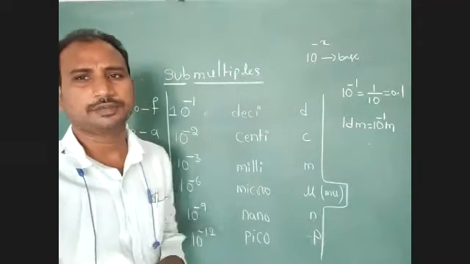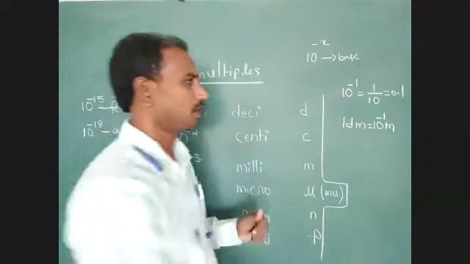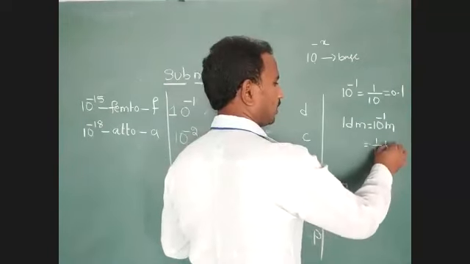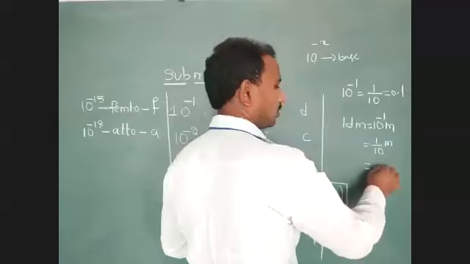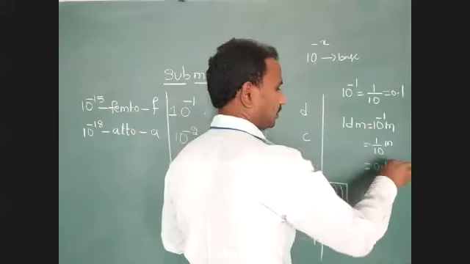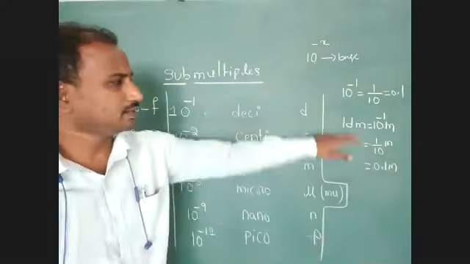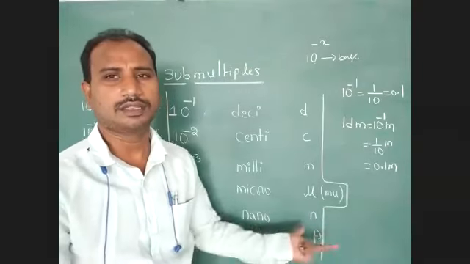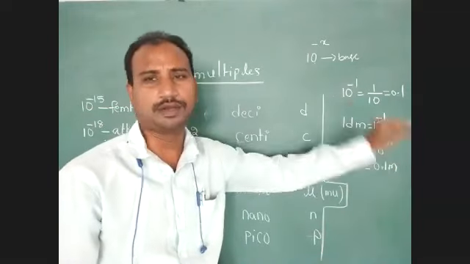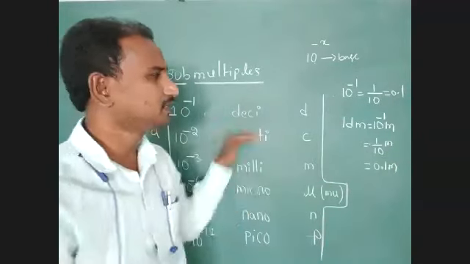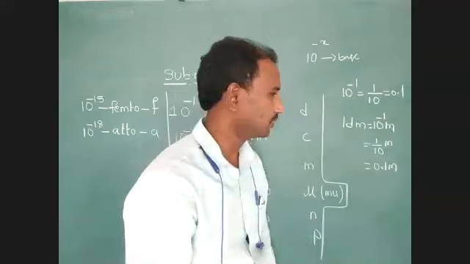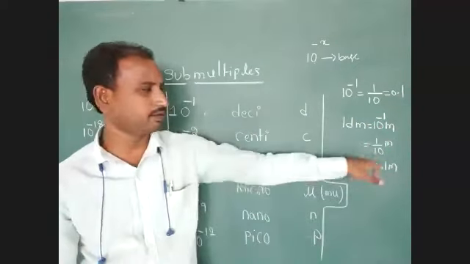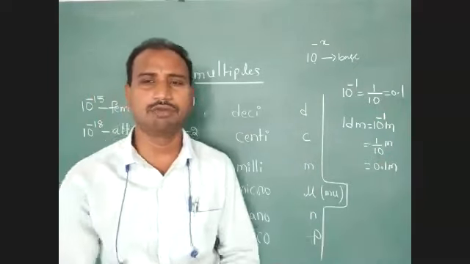We convert that language into a numerical value: 10 to the power of minus 1 is 1 by 10, and 1 by 10 equals 0.1 meter.